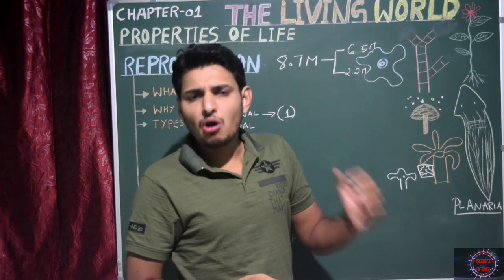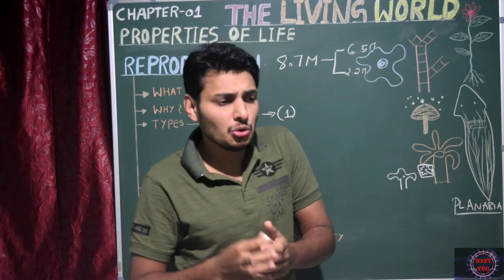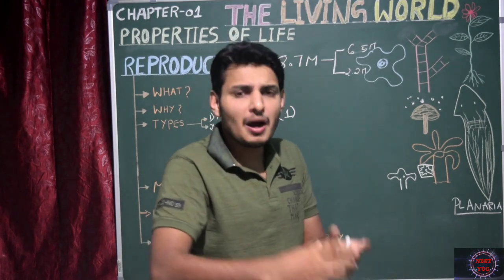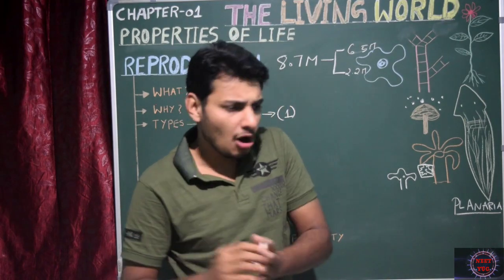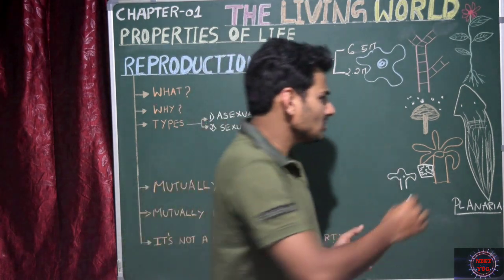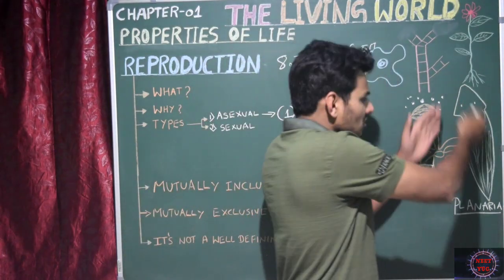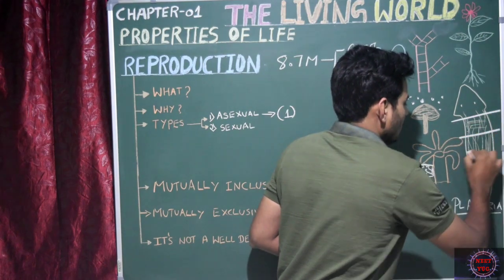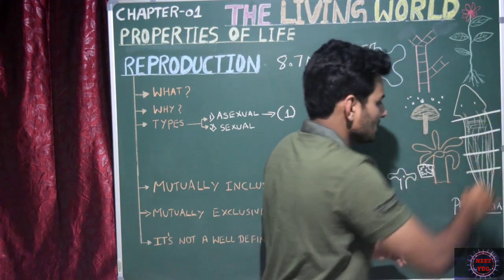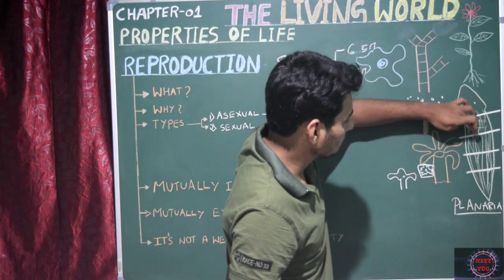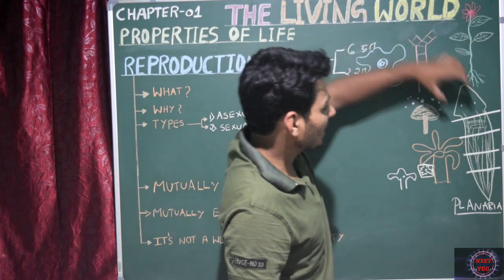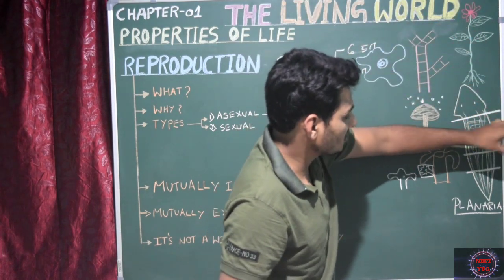If any living organism has the capacity to produce a young one or a new organism from a lost part or a fragmented part. So for example, I will make you understand here. Let us just cut this animal into many pieces. Okay, so we'll cut this like this. So how many pieces are here? How many parts are here? 1, 2, 3, 4, 5. So total 5 parts here. Okay, so this is detached, this is detached, this is separate, this is separate, this is separate.